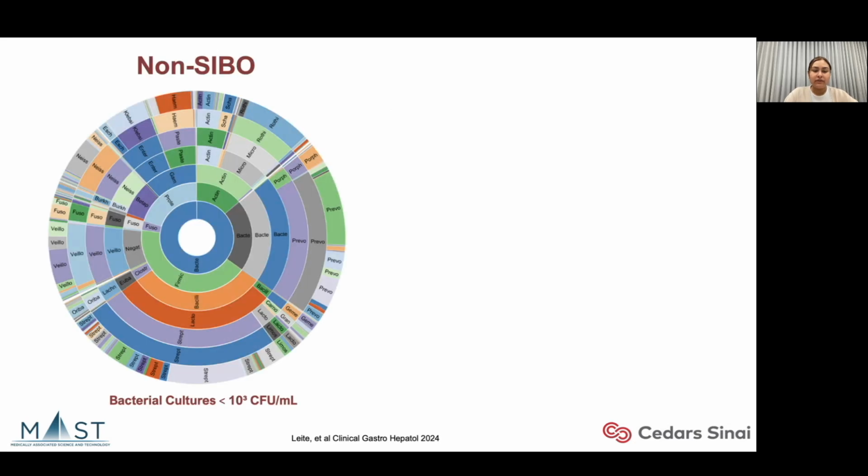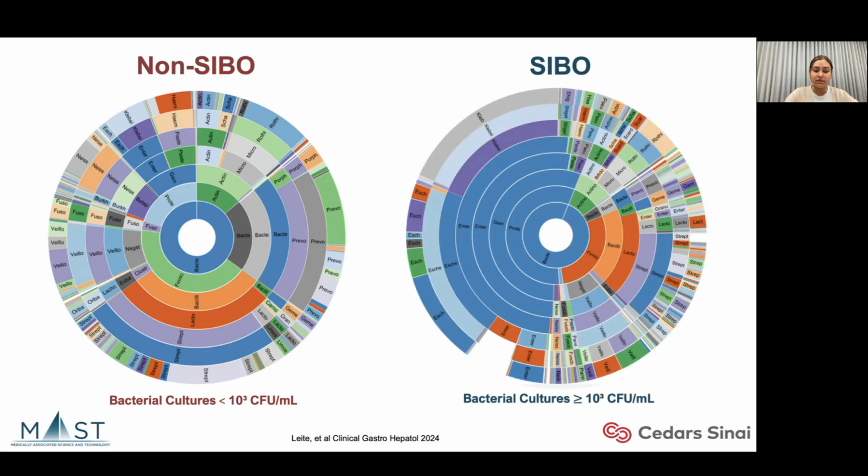This taxonomic profile demonstrates what we will see in a normal subject with less than 10^3 CFU per mL. As you can see, it exhibits a relatively diverse microbial community, as opposed to what we see in SIBO subjects with greater than or equal to 10^3 CFU per mL, demonstrating a marked dominance of Proteobacteria, particularly Enterobacteriaceae, indicating overgrowth of specific gram-negative organisms.